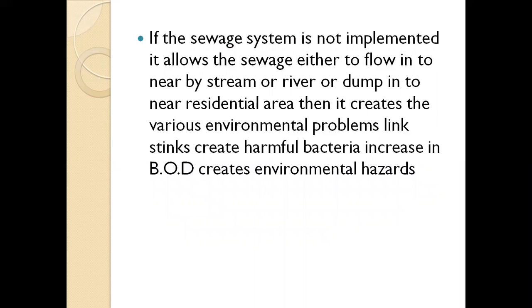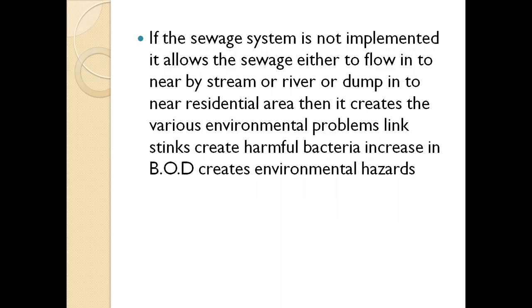What happens when there is no sanitation? If the sewage system is not implemented in any area, then it allows the sewage either to flow into the near stream or river, or it is dumped into the near residential area. Then it will create various environmental problems: stink, harmful bacteria, increased BOD, and environmental hazards.